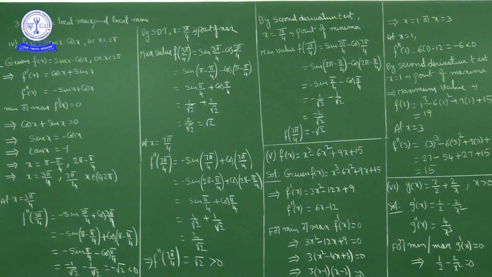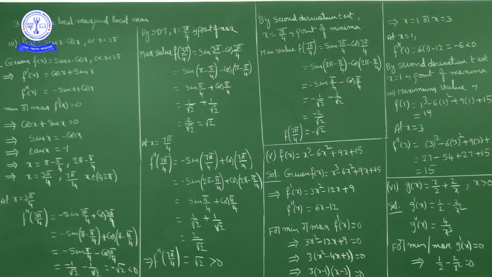So f(x) = sin x − cos x, where x lies between 0 to 2π, has point of minima at x equal to 7π/4, and the minimum value of this function is minus square root of 2. For f(x) = sin x − cos x, x belongs to 0 to 2π, the point of maxima is 3π/4 and the maximum value is square root of 2. And x equal to 7π/4 is the point of minima, and the minimum value is minus square root of 2.